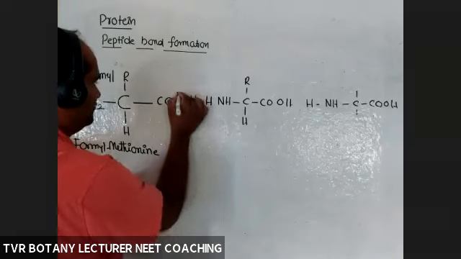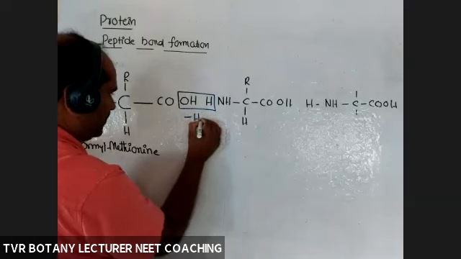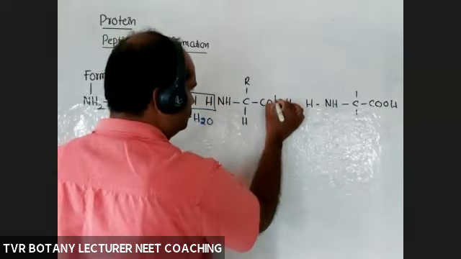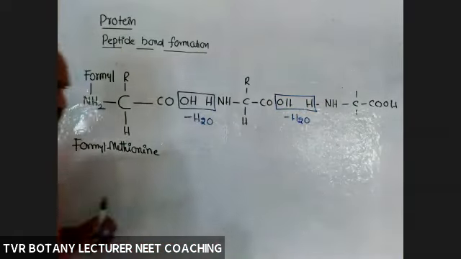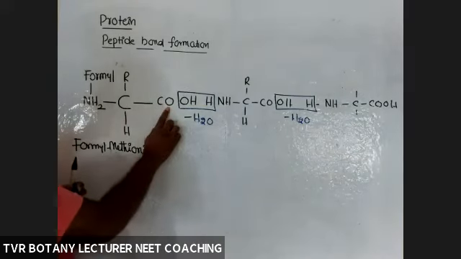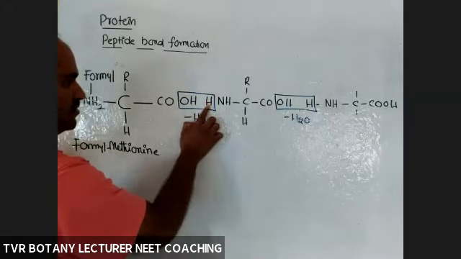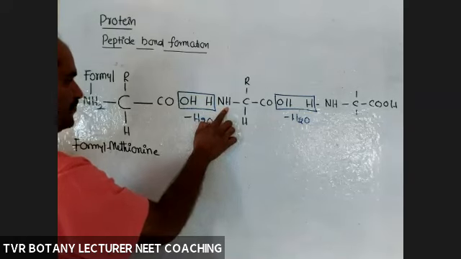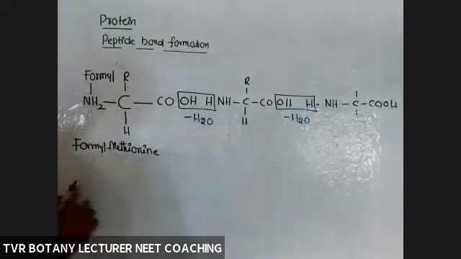So OH and a hydrogen atom are removed in the form of H2O, one molecule of H2O. Here also one molecule of H2O, dehydration. So the peptide bond is formed by dehydration. Out of the first amino acid, which group is involved? The OH of the carboxylic group. And out of the second amino acid, which one is involved? The amino group, the hydrogen atom coming from NH2. So the bond growth is C bond N, C bond N.